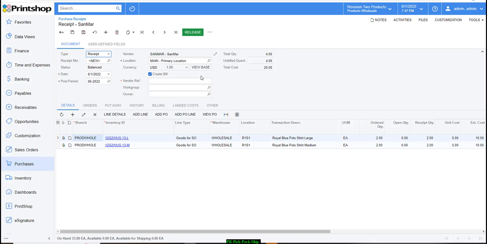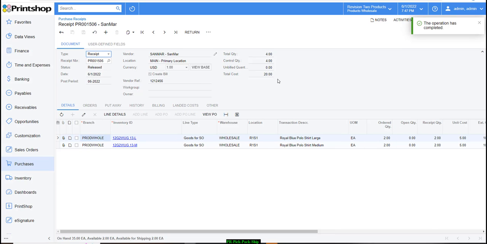I want to make sure my receiving team takes a look at this purchase order and sees the products that we ordered and how many we have received. So it's all good so far. I'm going to give it a reference number, hit save and release this purchase receipt. Upon release, it's going to update my inventory system and let me know that these items are in stock.